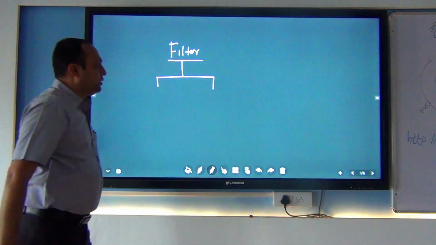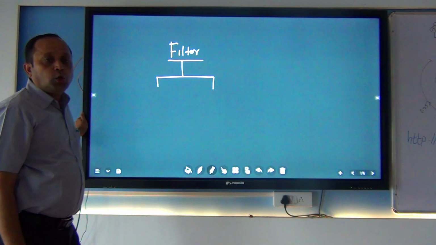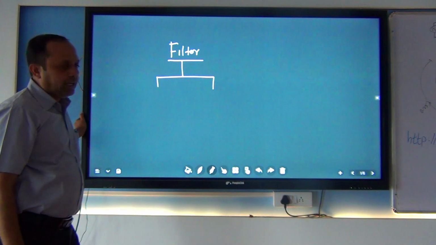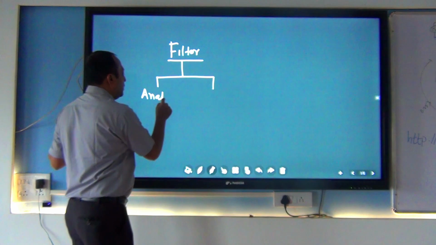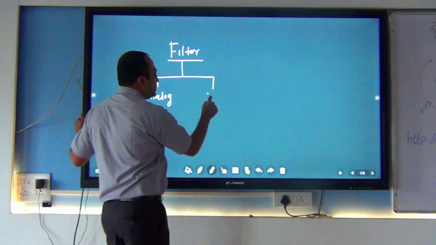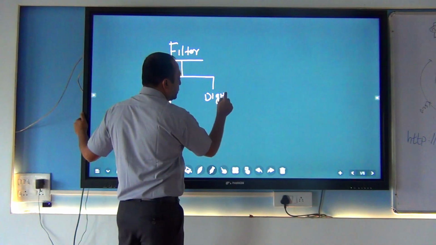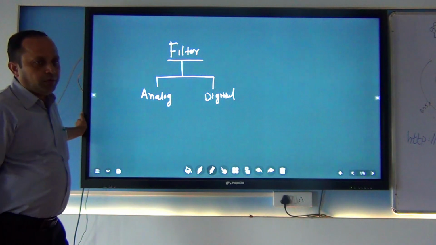So what is meant by digital domain and analog domain? There are two types of filter available in the filter category. One is called analog filters, and another one is called digital filters. Our intention is to understand what is meant by analog and digital filter.